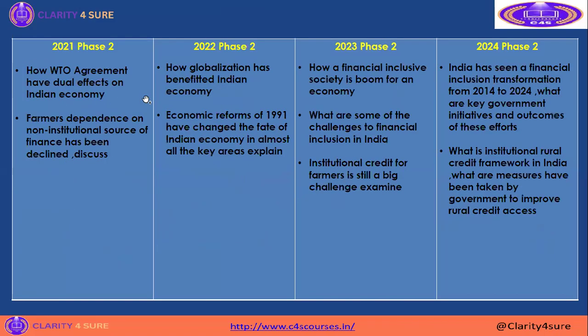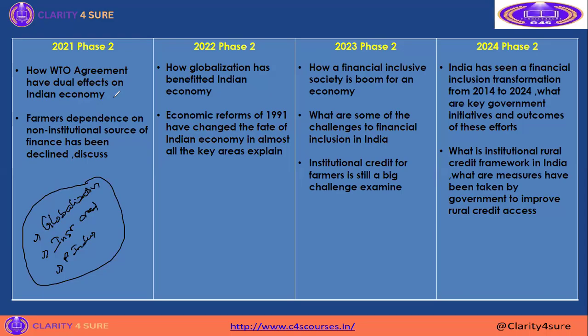Before, I explained that most of the time the descriptive questions revolve around globalization, institutional credit and financial inclusion. These three topics are the most important, and in the last 4 years they have revolved around these three topics only. For example, how the WTO agreement has dual effects on the Indian economy was asked, a globalization question. And in phase 2 of 2022, how globalization has benefited the Indian economy was asked.